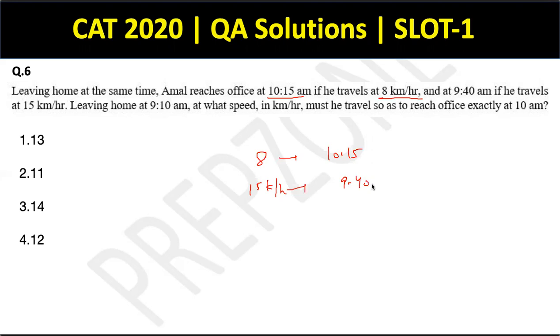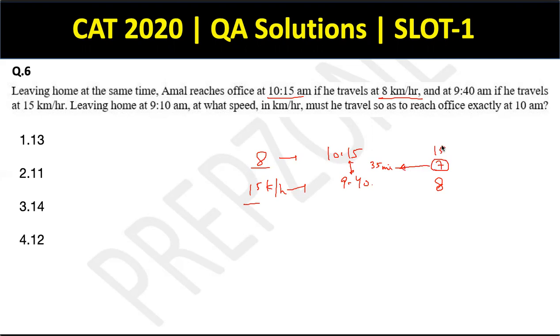Right? So if the speeds' ratio is 8:15, the times' ratio will have to be 15:8, right? And clearly the difference between these two times, because he left at the same time in both situations, is 35 minutes. So this 35 minutes corresponds to this difference of 7. So every 1 unit corresponds to 5 minutes.